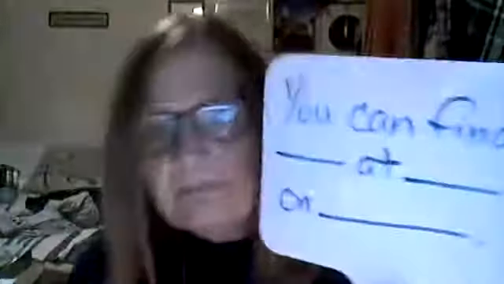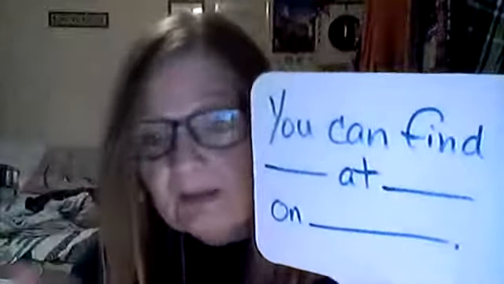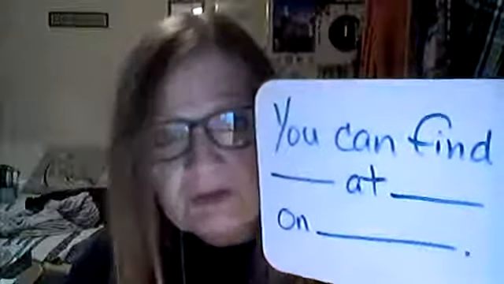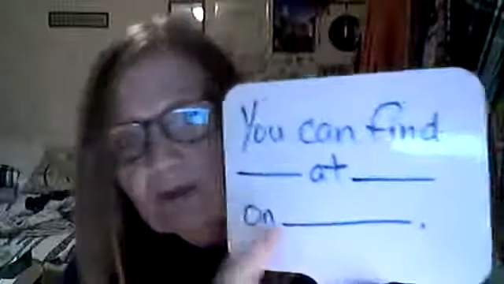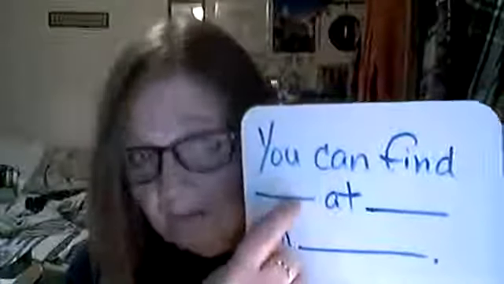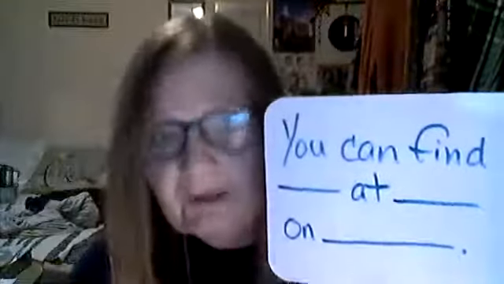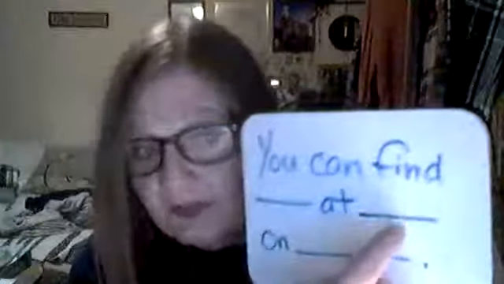And then using the vocabulary that we talked about last week, our directions on how to find things in town, the answer person is going to say, you can find chili peppers or tires or a book, gifts at the place that they can find it on the street where it's located. Okay, so let's take some time and let's do that. Okay, let's get to work.